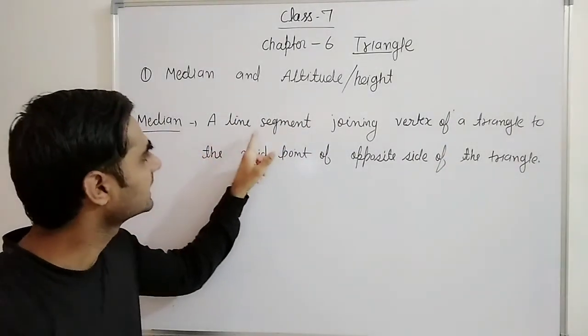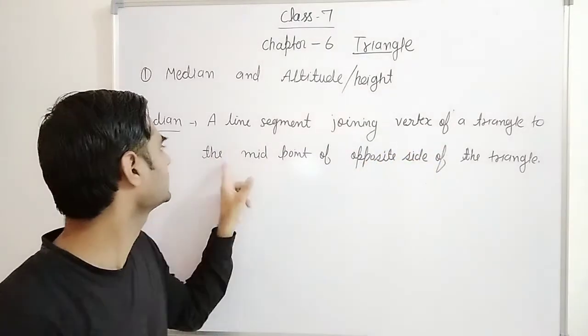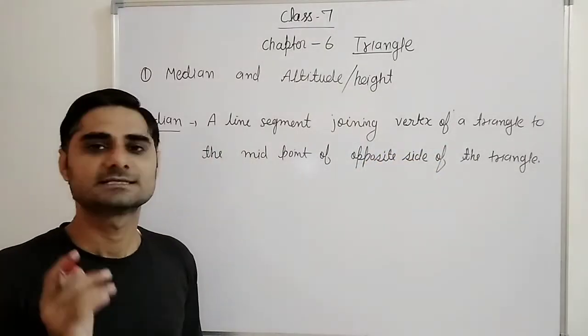Median means a line segment joining the vertex of a triangle to the midpoint of the opposite side of the triangle.